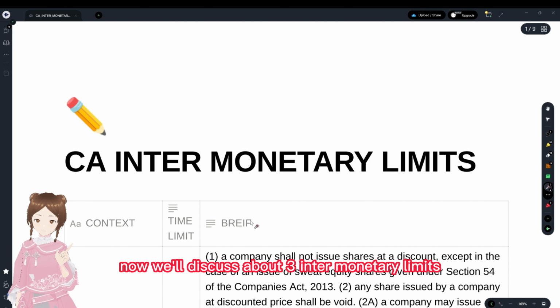Now we'll discuss the inter-monetary limits. It consists of all monetary limits in the audit syllabus. Just go through this PDF just the day before the examination and you're good to go.